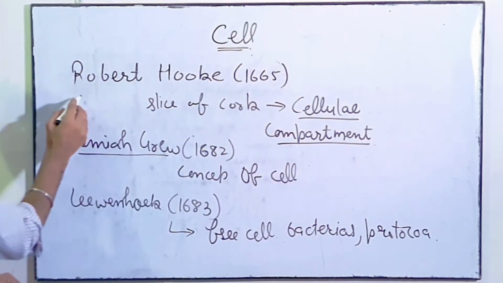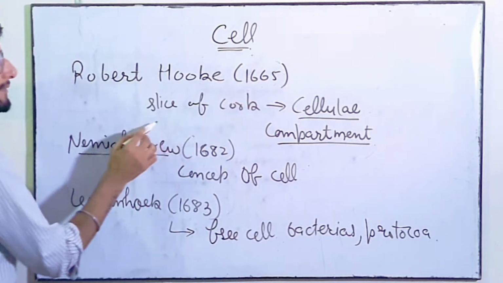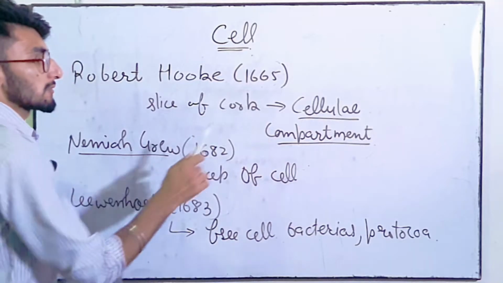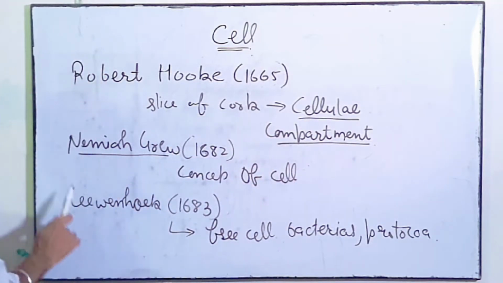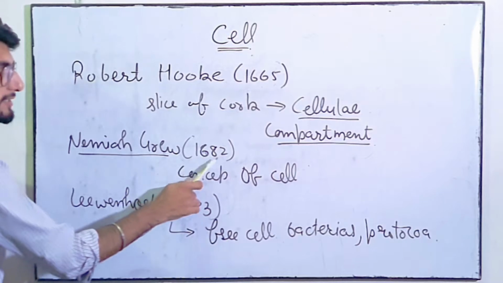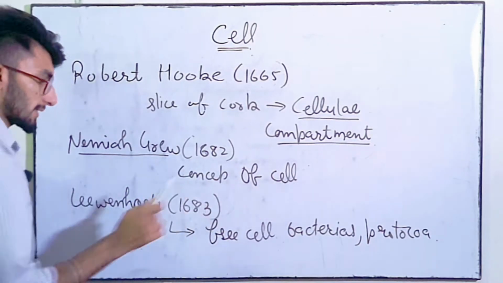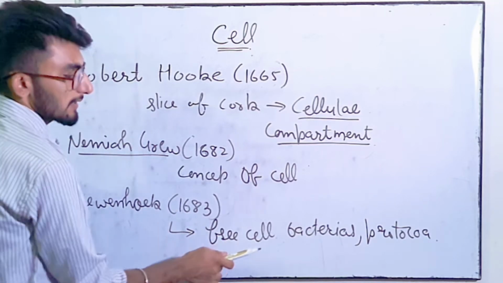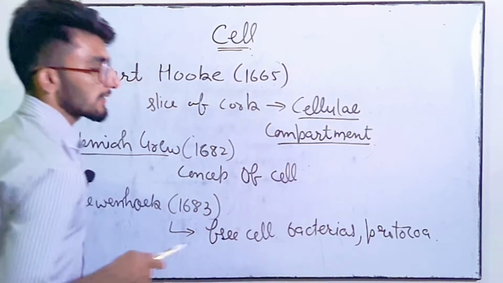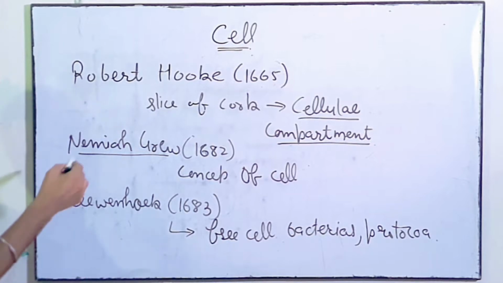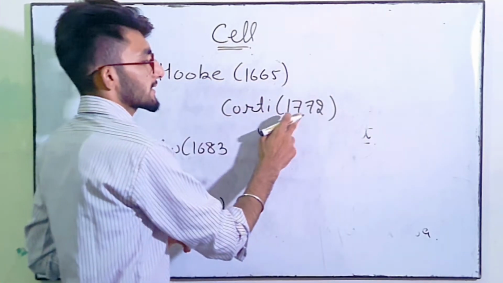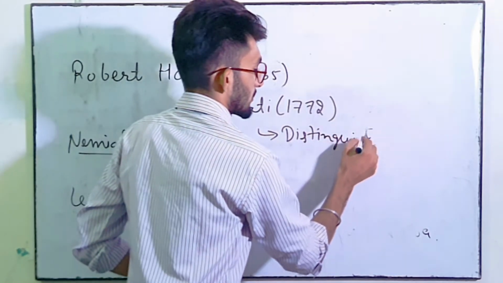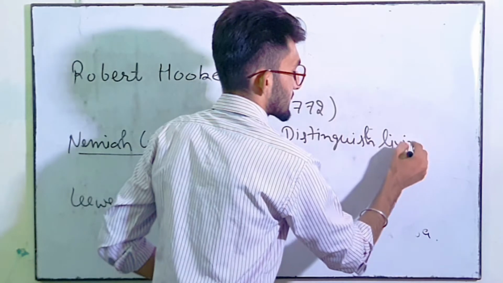So first of all, Robert Hooke in 1665 discovered the cell in a slice of cork, named it as cellulae, जिसका मतलब है compartment. Clear? Next, Nemia Grew in 1682 gave the concept of cell, and Leeuwenhoek in 1683 discovered free cell such as bacteria and protozoa. Clear? Now next, Kotai in 1772 distinguished living material of the cell.